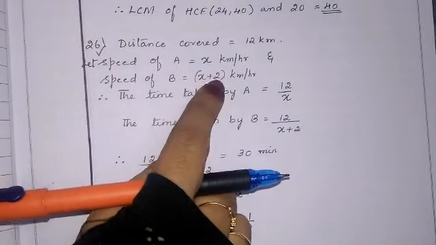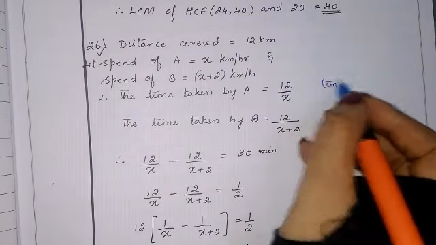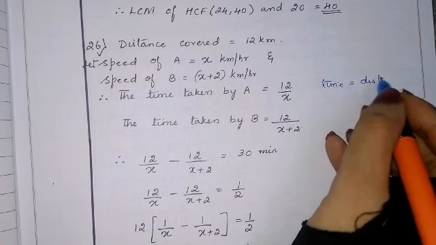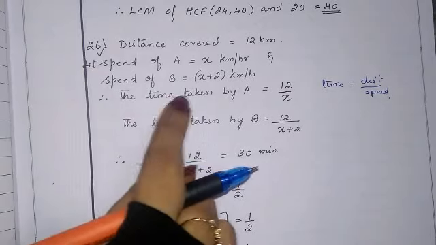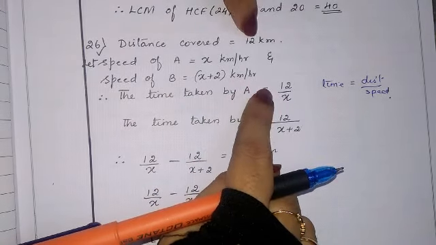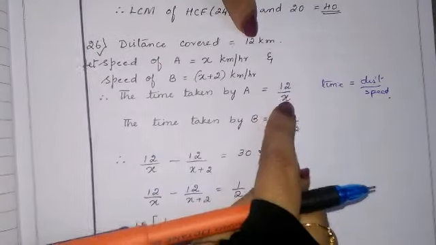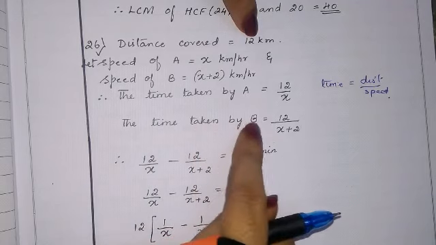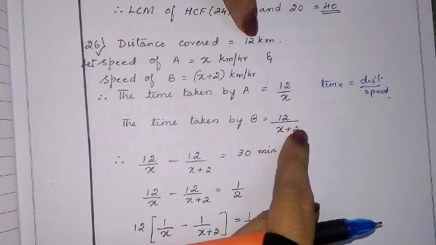So, x plus 2. Now, we know that time is equal to distance upon speed. Therefore, the time taken by A is distance 12 upon speed x, and the time taken by B is 12 by x plus 2.